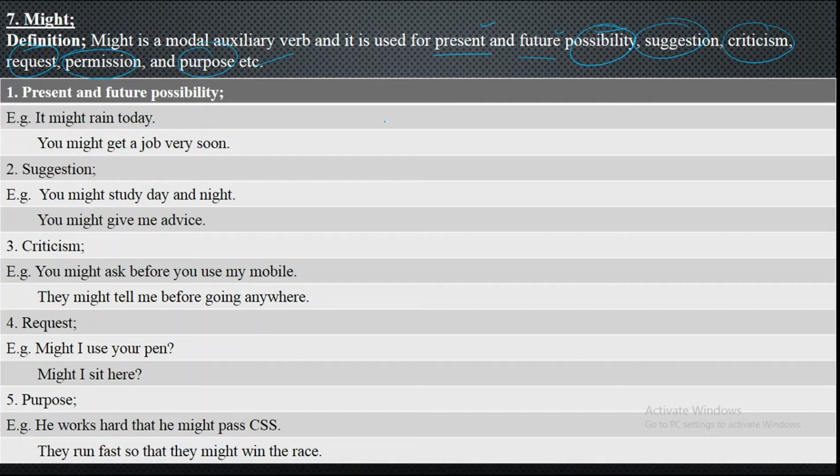Number one, it is used for possibility, suggestions. Number second, third, criticism. Number four, request. Five, permission, and six, purpose. We will discuss them one by one.